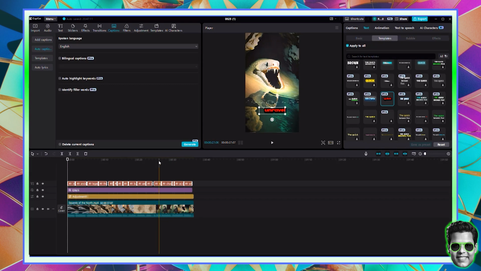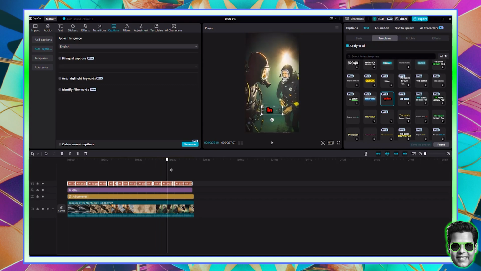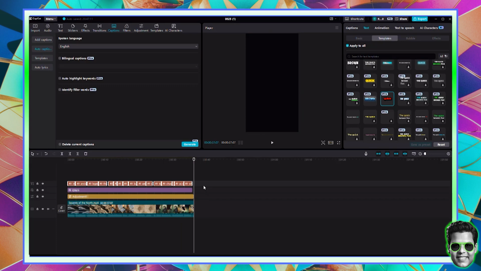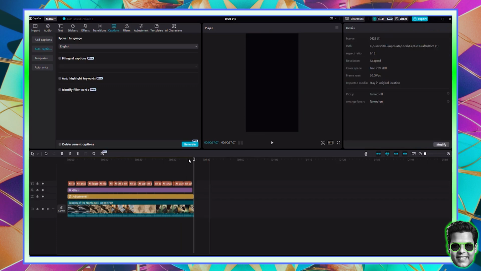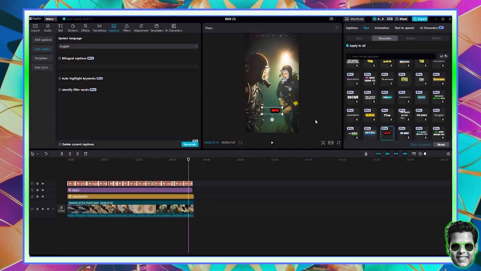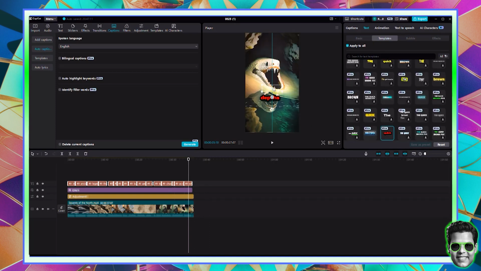And I recommend that you take this cursor and place it in the middle of one of the captions. If this gets unselected, just let me move it back, and then you just select your captions like this. When you select your captions, make sure you move this slightly to the middle. And that's pretty much it.